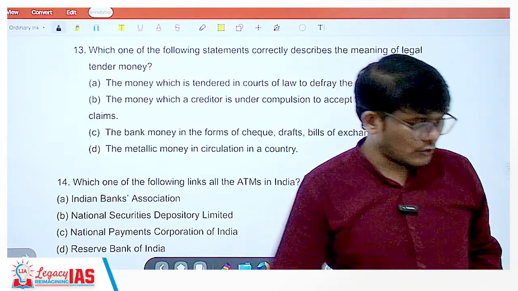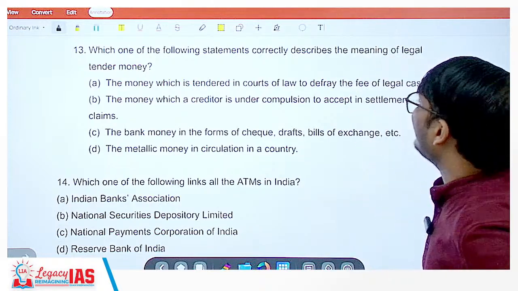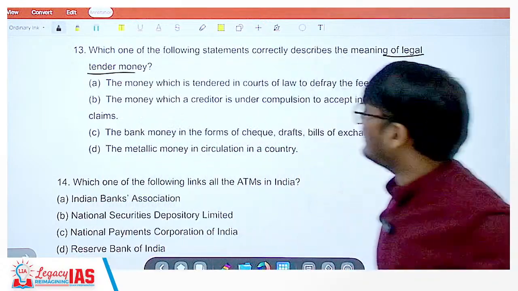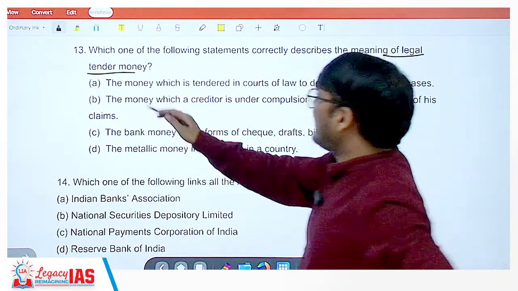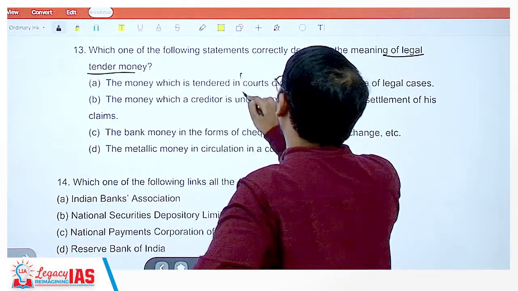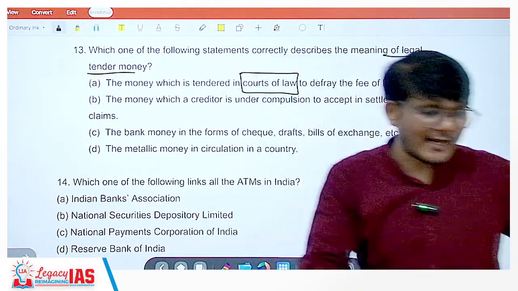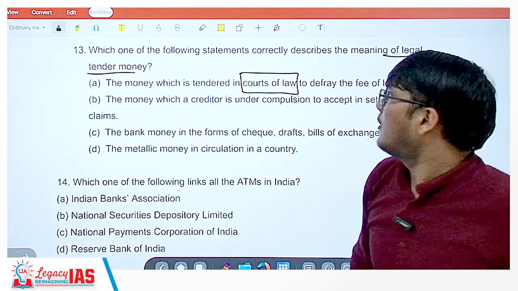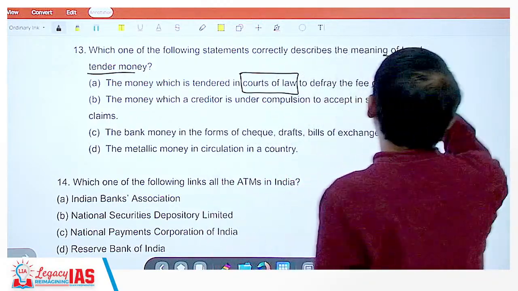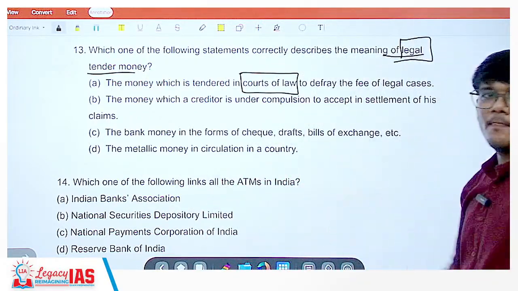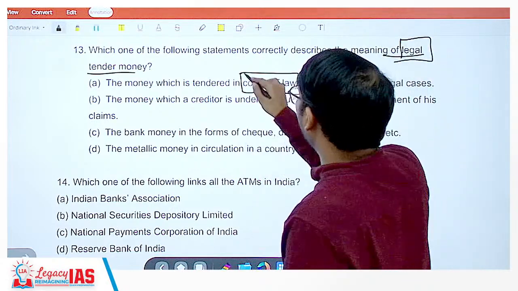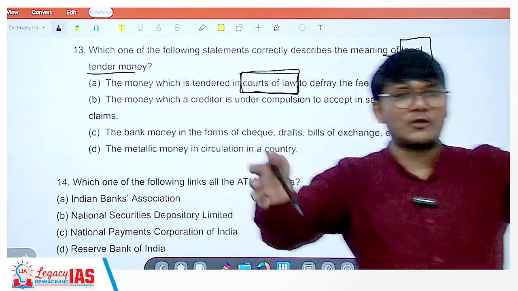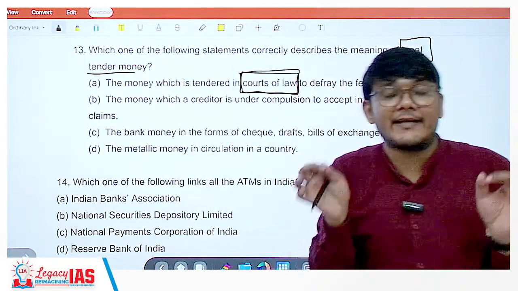Moving on to the next question. Which one of the following statements correctly describes the meaning of legal tender? Legal tender. The money which is tendered in courts of law. See, UPSC tries to fool you also, right? But the idea is to not get fooled. They use the word legal and they have given the words court of law. Legal, court of law, yes, it looks amazing. I am attracted to this option. I'll tick this option and you will get it wrong.